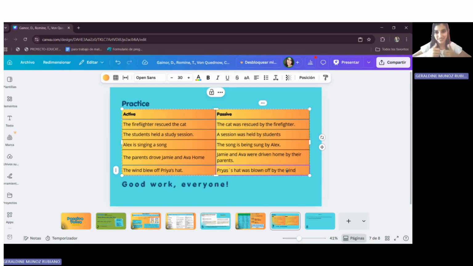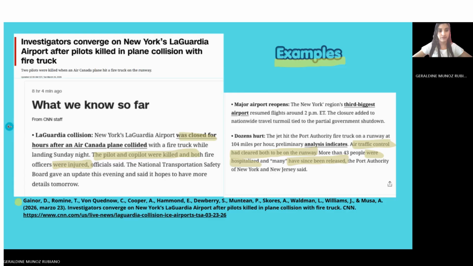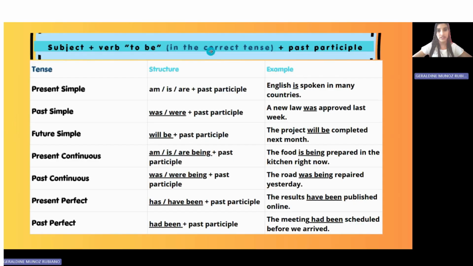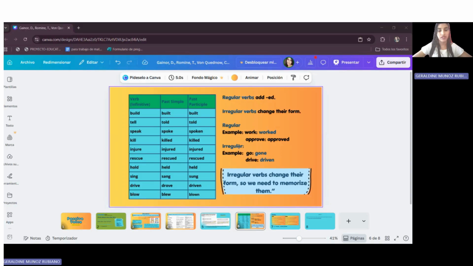Good work, everyone. These are the exercises I prepared for you to practice this grammar topic. We have solved the exercises and now we can better understand how to use the passive voice. Remember to focus on the structure: subject, verb to be in the correct tense, and past participle. Practice and read these examples. Keep practicing this topic. Thank you for your attention.